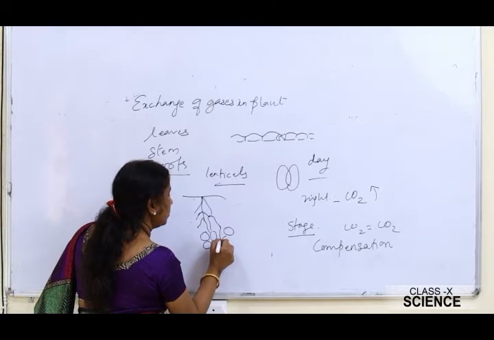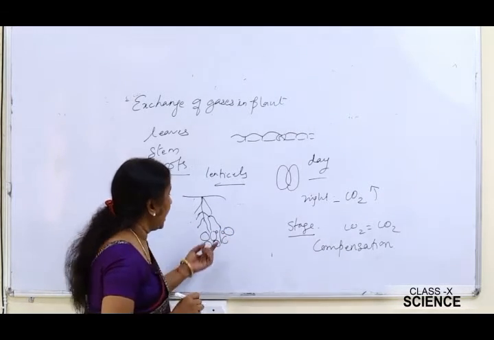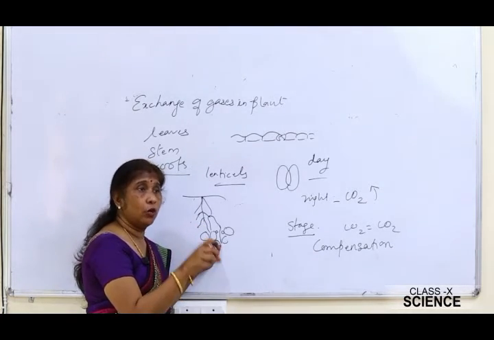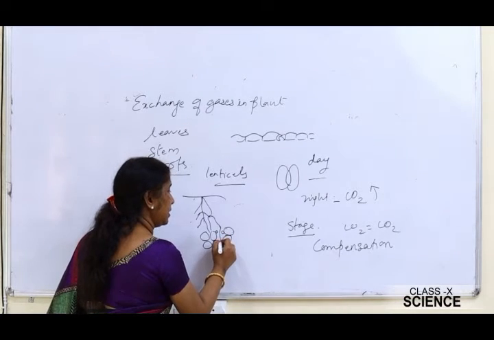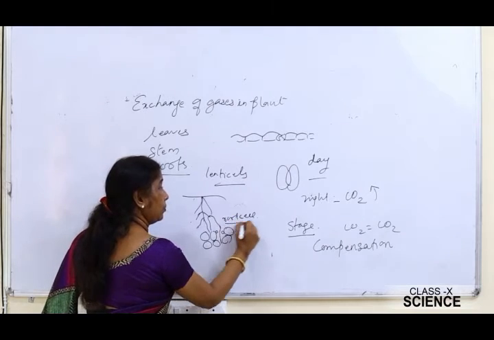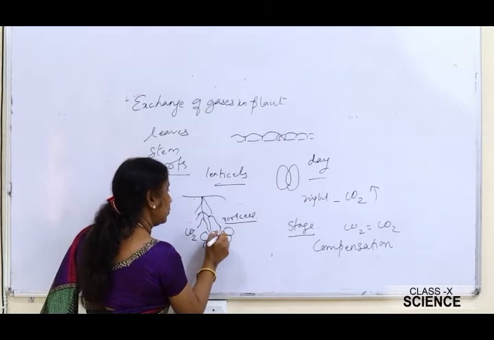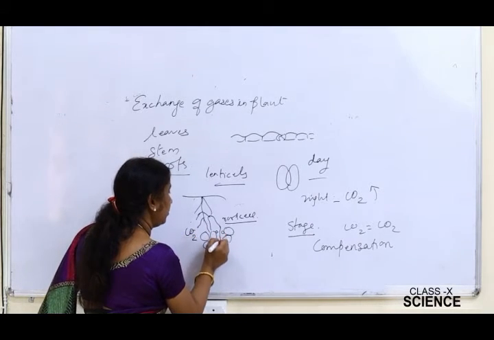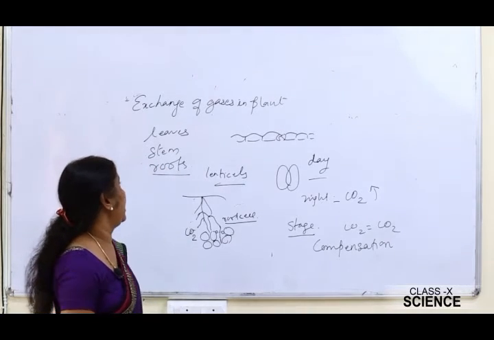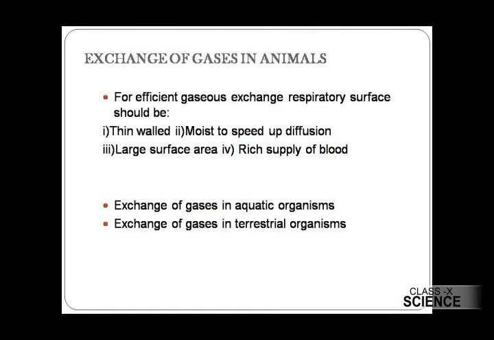The root hairs absorb the oxygen from these air spaces and pass it on to the root cells, and from the root cells the carbon dioxide is discharged into the root hair, and from the root hair the CO2 is discharged into the air spaces. So this is how the exchange of gases occurs in the leaves, stem and roots of the plant.